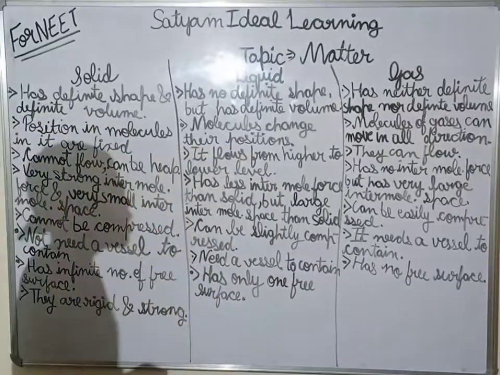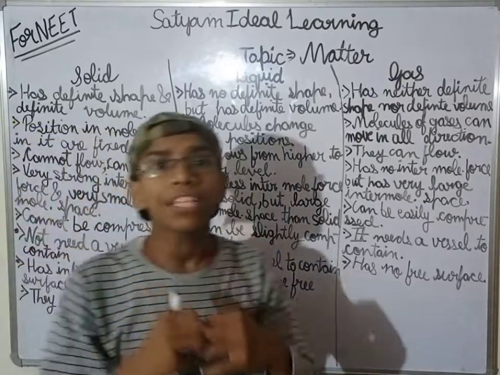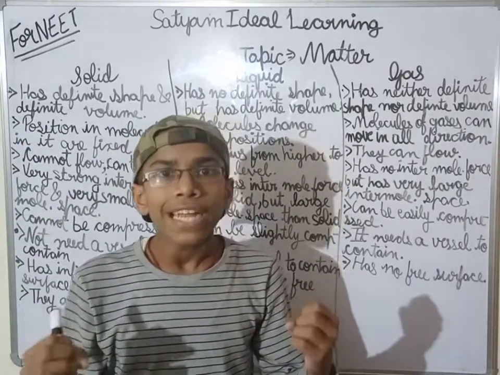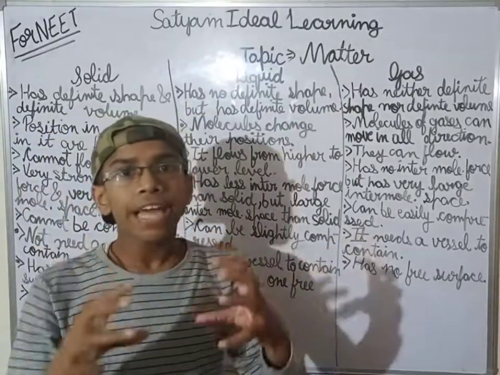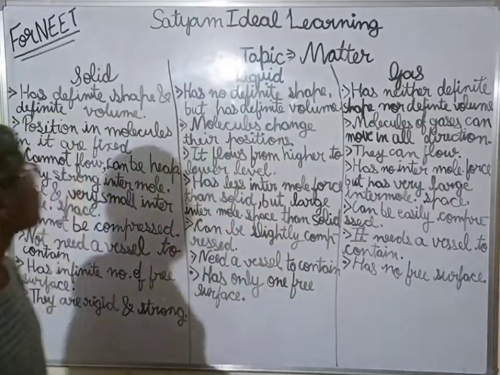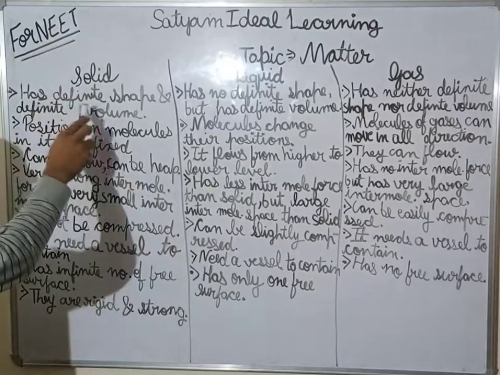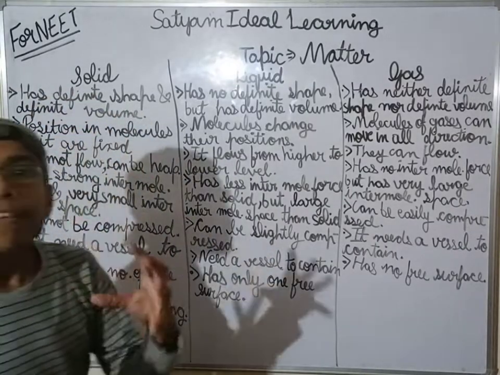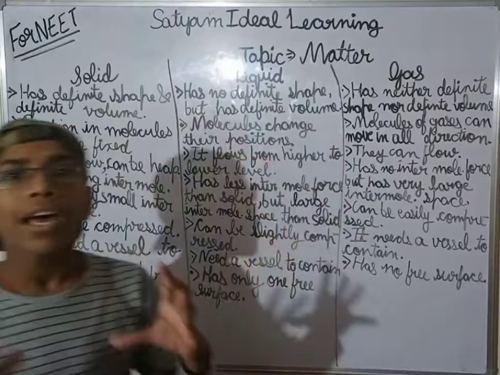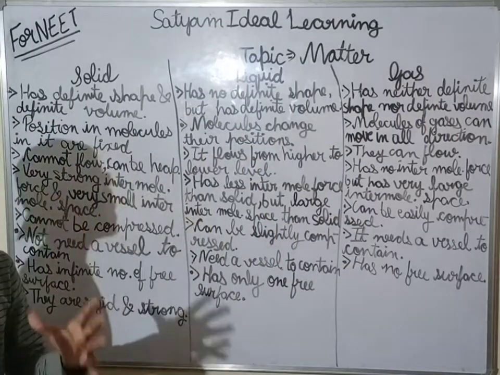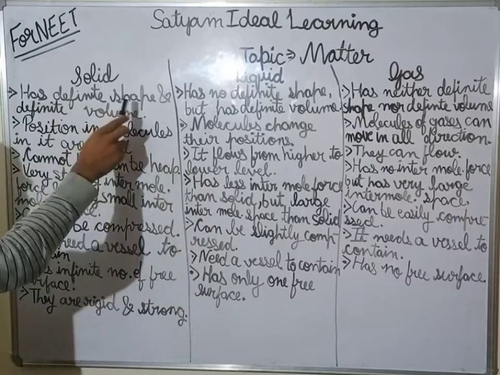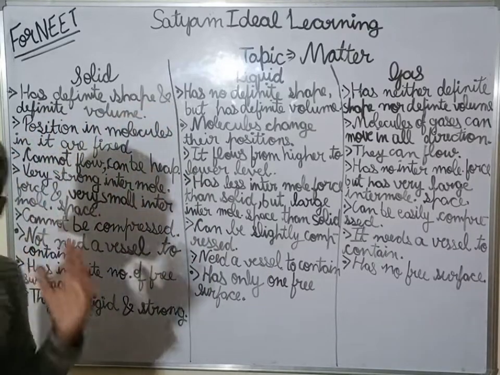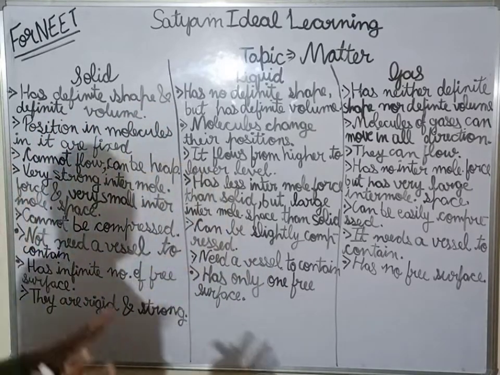If the force of attraction is very strong, they are held tightly. They are packed tightly. So solids have a definite shape because of the strong intermolecular force of attraction. They have a definite shape as well as a definite volume. Clear?